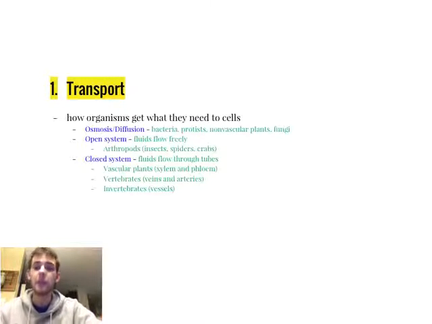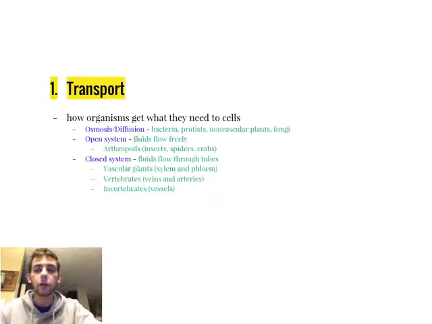So there are seven main life processes, and the first one is transport. And transport is how organisms get what they need to all of their cells. And there are a couple of different ways this can happen. Many organisms will undergo osmosis or diffusion, and examples of organisms that will do that will be things like bacteria, protists, non-vascular plants, and fungi.